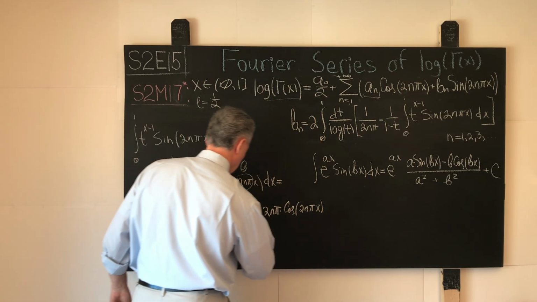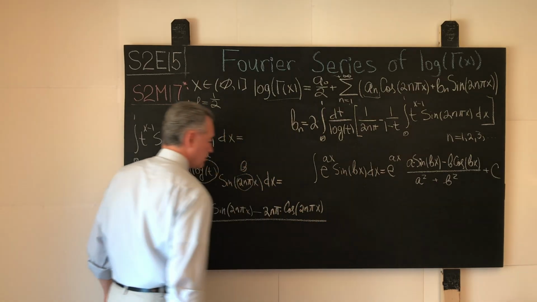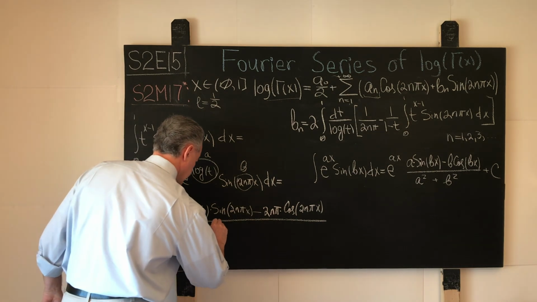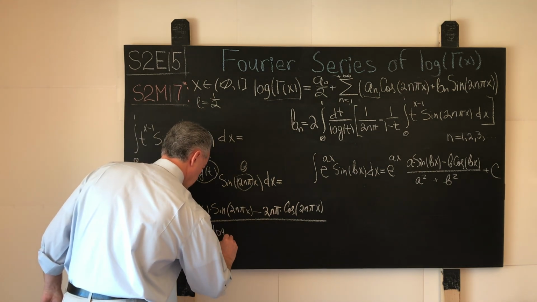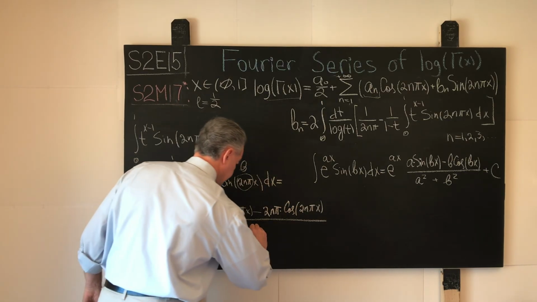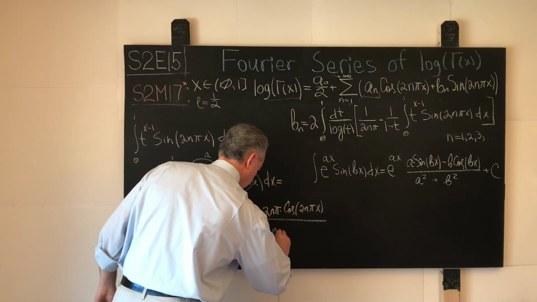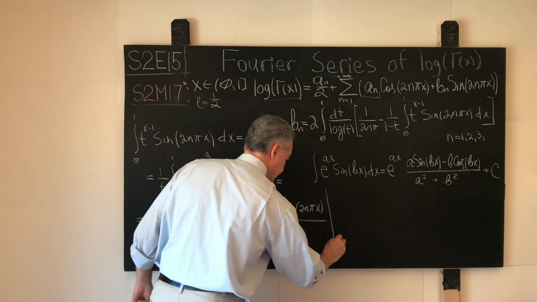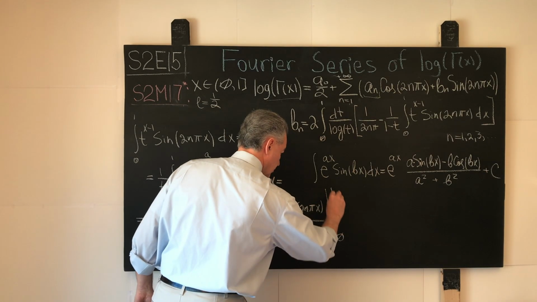All this long expression is divided by the sum of squares, which is logarithm squared of t plus 4n squared pi squared, and all this is evaluated from 0 to 1.